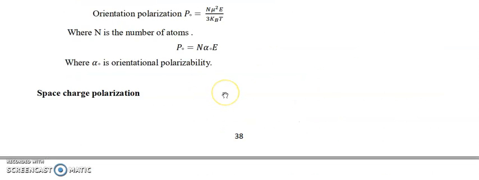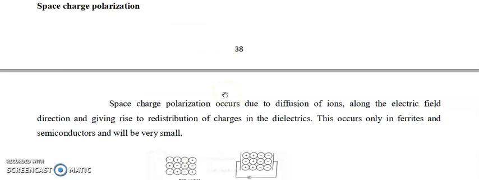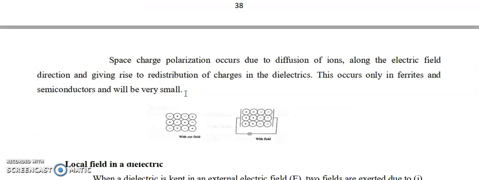Next one, space charge polarization. This occurs in a few types of crystals, due to diffusion of ions along the electric field direction, giving rise to redistribution of charges in the dielectric. This occurs only in ferrites and semiconductors.